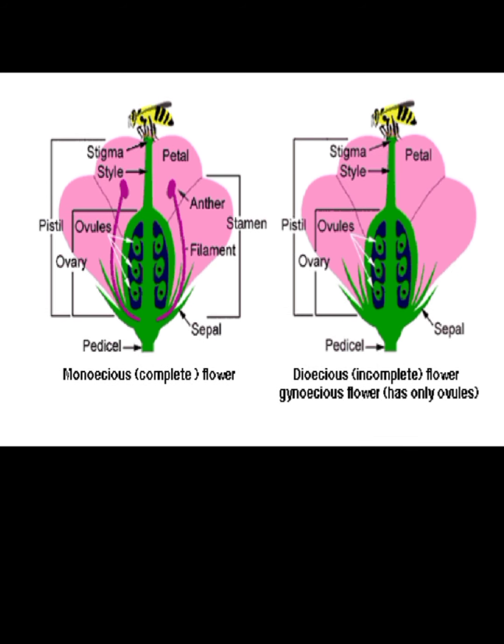See here the monoecious and dioecious. Monoecious has both pistil and stamens present. But dioecious means either type of flower is present on one plant. That is, either the female part or the male part must be present. So it is an incomplete flower. Only ovules are present.